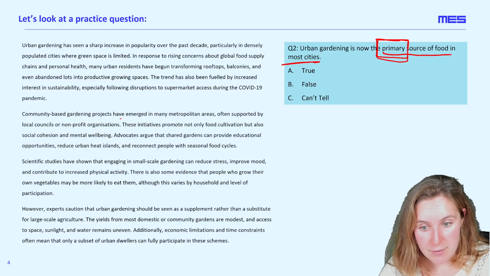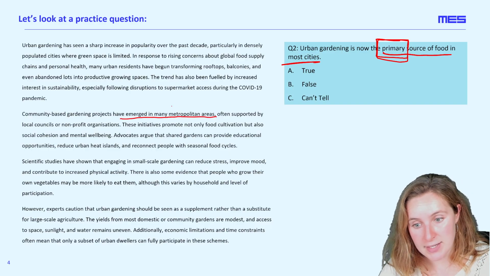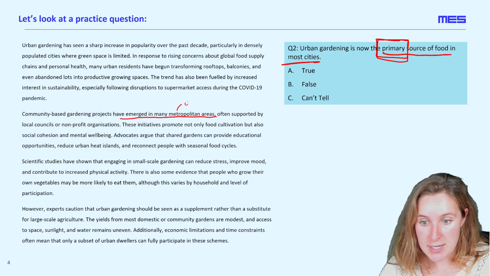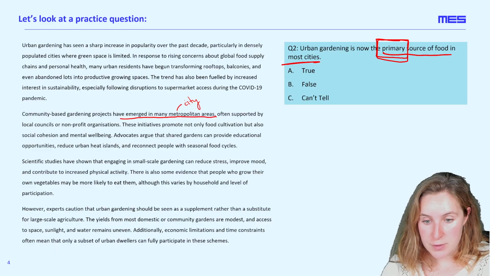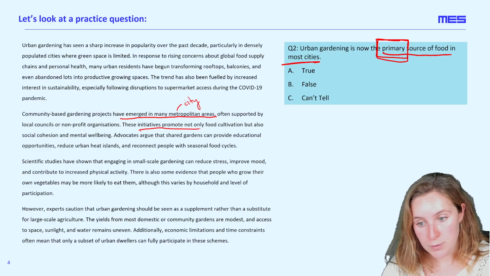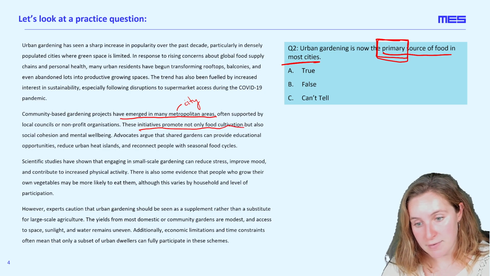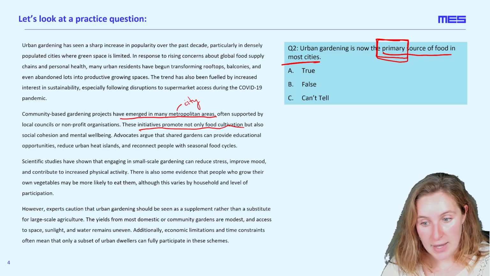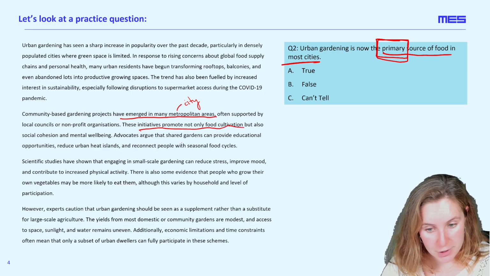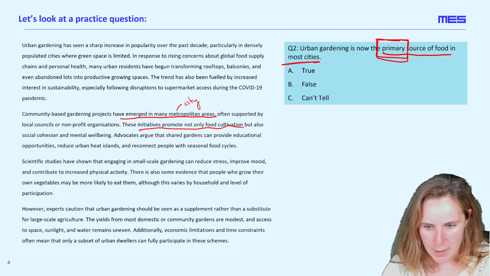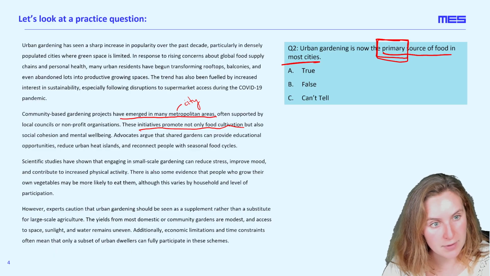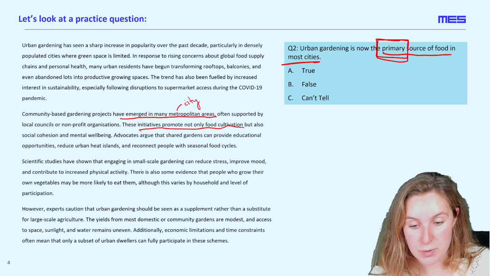Here we can see that they've emerged in many metropolitan areas, again a synonym for city here. So this is guiding us towards maybe where our answer will be. Often supported. These initiatives promote food cultivation, but they also have other benefits, that they can provide educational opportunities. Okay, that's not really quite getting to the idea that it's the primary source of food, which would definitely stand out, that it had taken over from other sources.